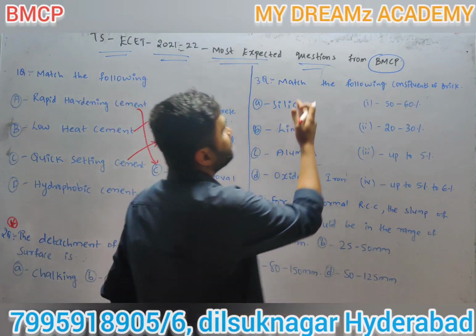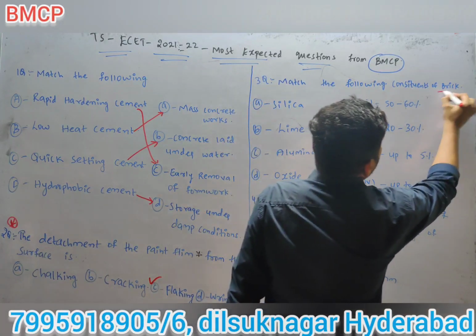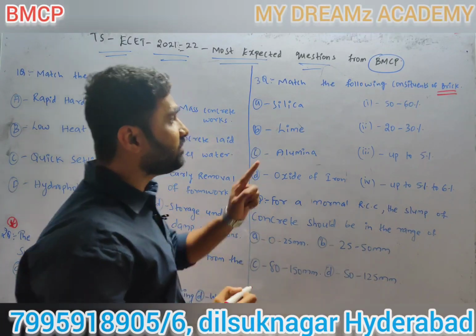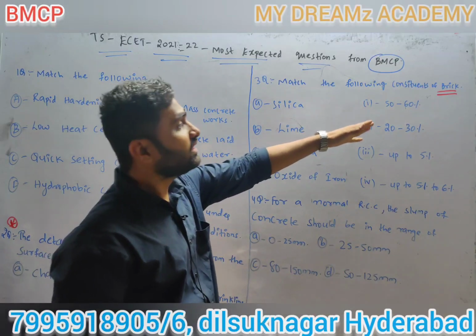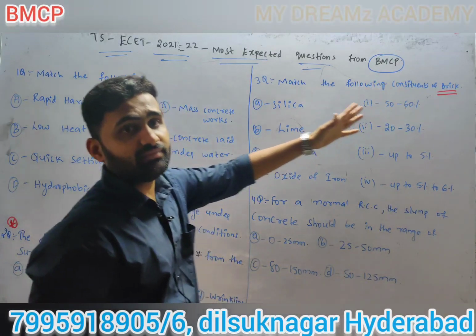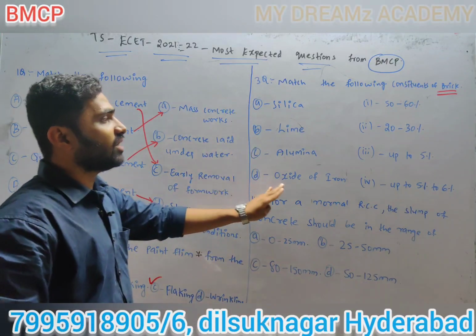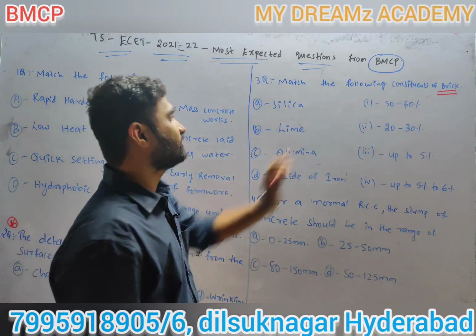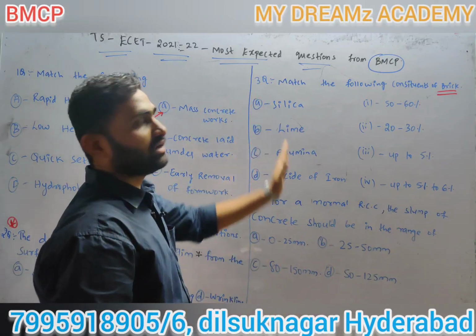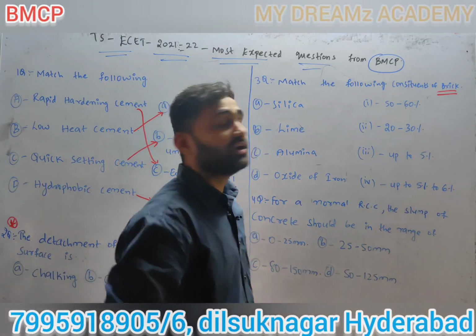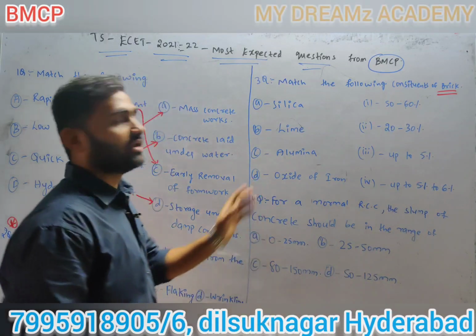Next, coming to the third question, match the following constituents of brick. You have to see clearly whether they have given brick or cement. Two types we have: composition of cement or constituents of brick. Here, this is composition and this is percentage. Silica, lime, alumina, oxide of iron. On one side they gave composition, on the other side percentage: 50 to 60, 20 to 30, up to 5. Now one by one.